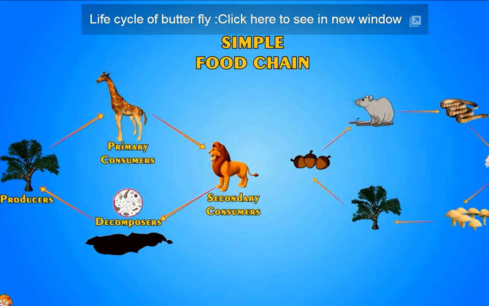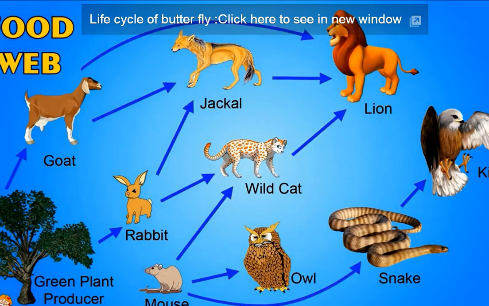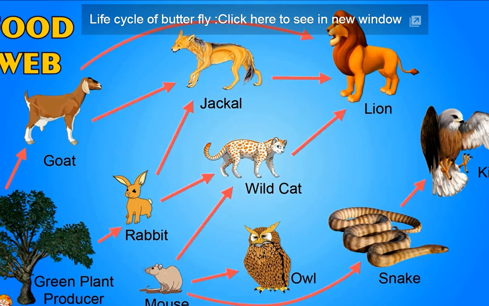Actually, life is not so simple. Look at this picture. This is very complex. Look at the rat. It can be eaten by a cat also, or it may be eaten by a snake. A plant can be eaten by a goat or by a rabbit. These kinds of complex food chains are called food webs, as they are very interconnected, like a spider web.